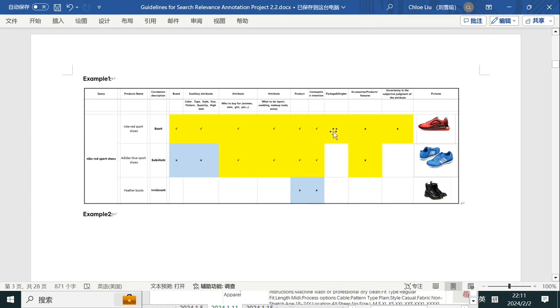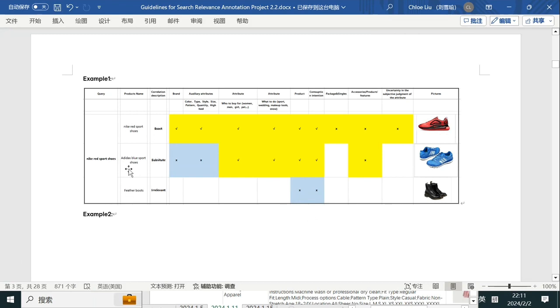It is not packaged, not a set or singles, not an accessory, and very certain without uncertainty. And the picture here is red Nike sports shoes. So under this circumstance, we can mark it as exact.